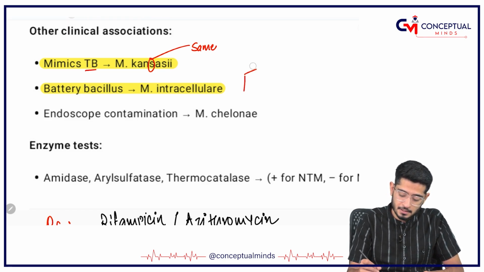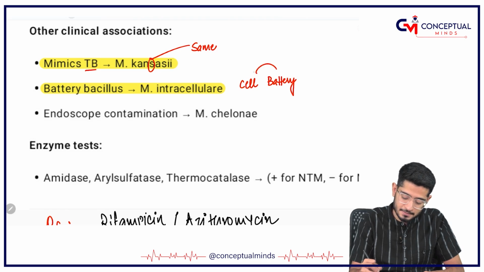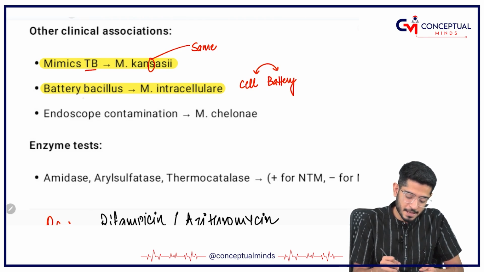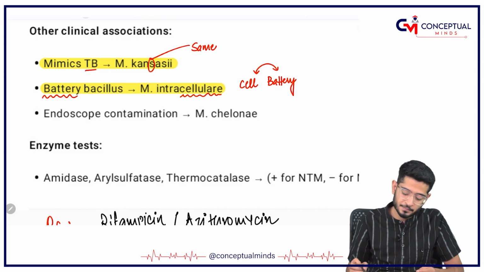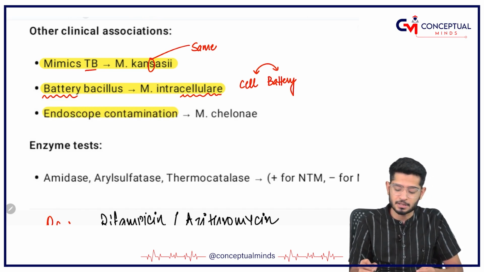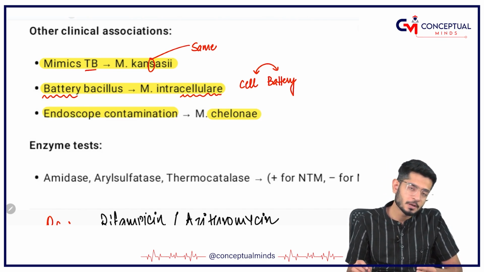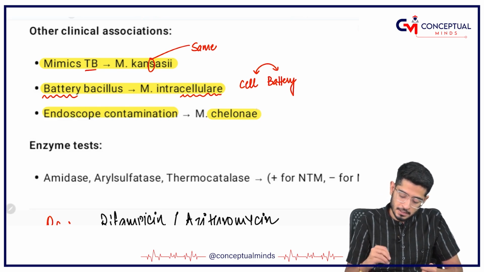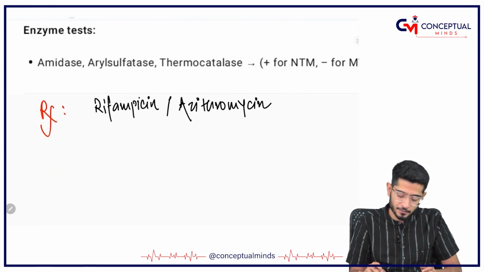Supposedly, I don't know if you call it or not, but in India we call batteries cells. Batteries and cells are almost similar things. So, battery means bacillus battery and cells means cellulare, intracellulare. And coming on to endoscope contamination, that is by Chelonei. Endoscope contamination is by what? Is by Chelonei. Clear? So, see, at the end of Chelonei there is E and endoscope also has E, so E and E you can remember like that.